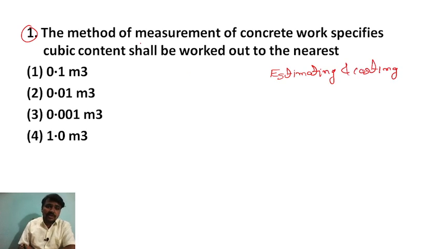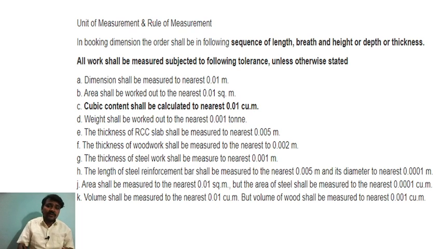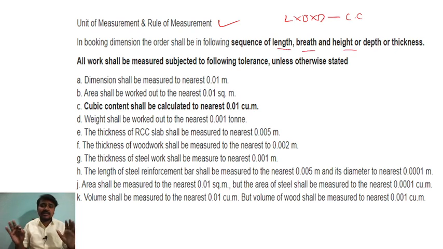Now what are they asking in the question? If you are measuring in meter cube, concrete will be measured in meter cube, so how much accuracy will you take? Let me show you. So unit of measurement and rules of measurement are there. Booking dimensions, that is the length, breadth, depth. We can say this is a cubic content, following the sequence of length, breadth and height or depth or thickness.